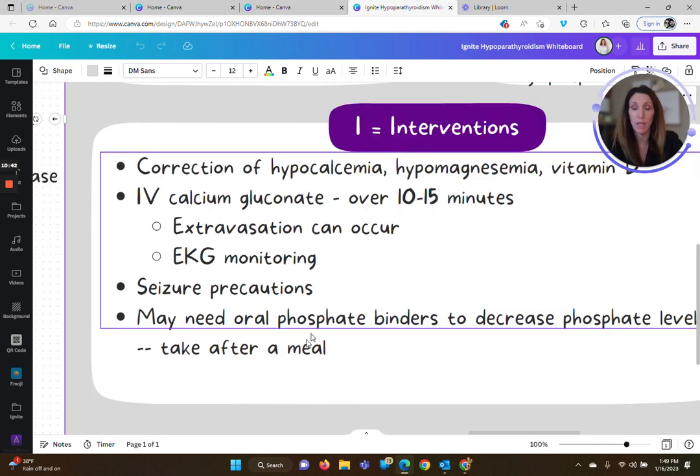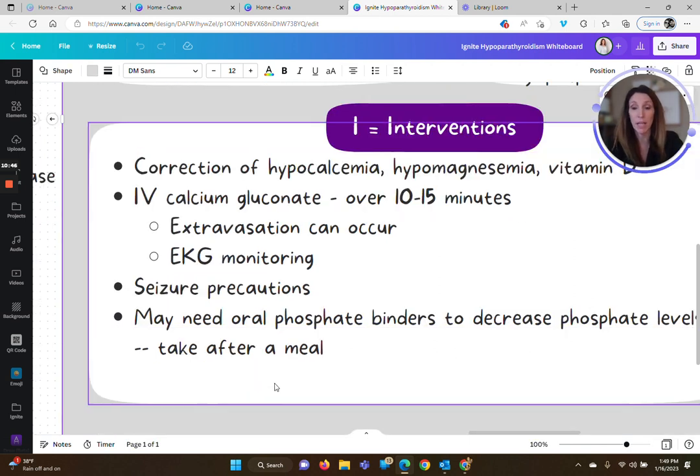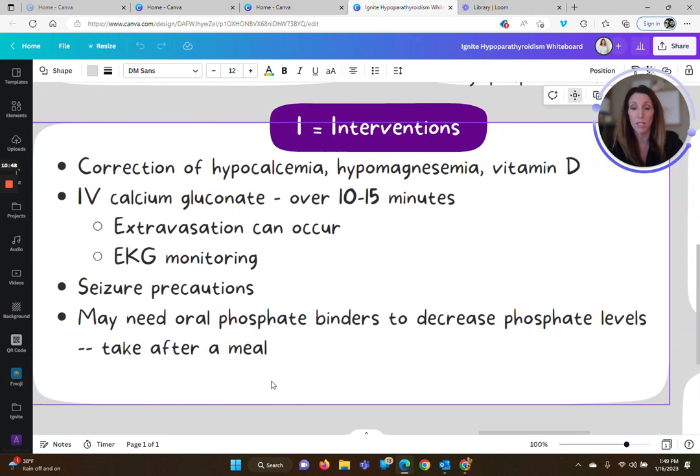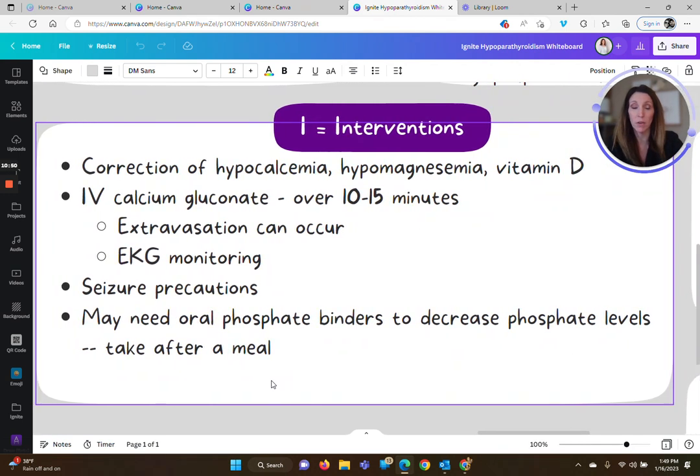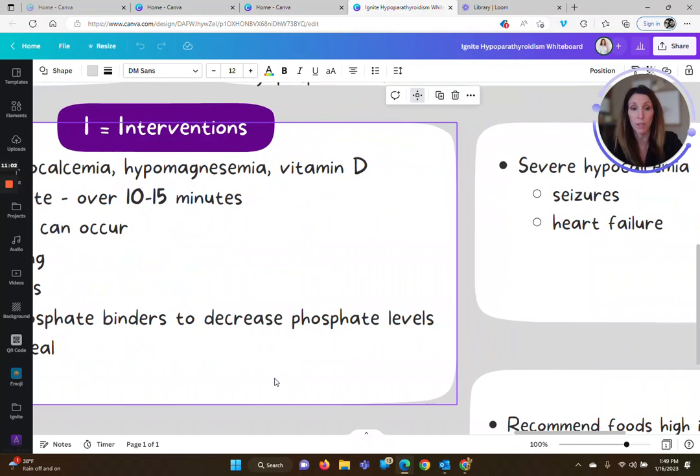And then if their phosphate level is really high, they may need to have oral phosphate binders, which is just a pill that you give them and it kind of attaches to the phosphate to help the body get rid of the phosphate. And those are usually taken after a meal. So that's the interventions for hypoparathyroidism.